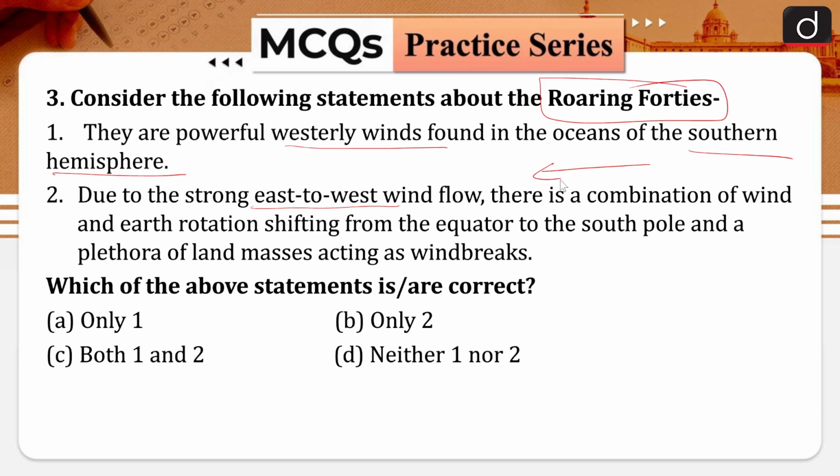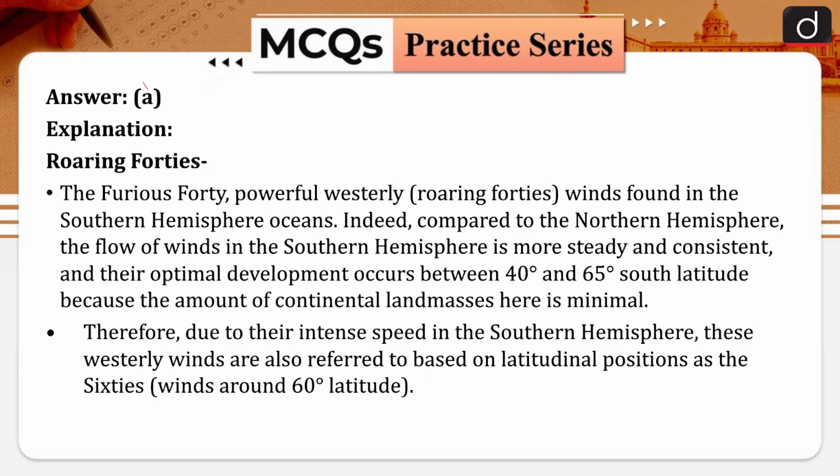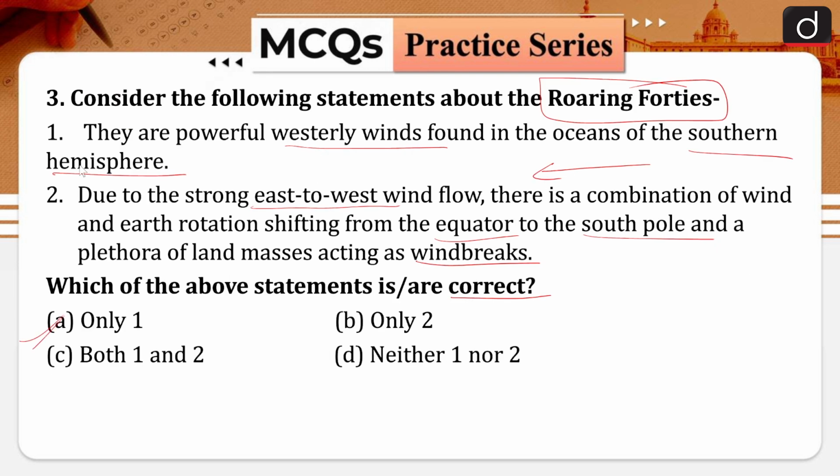There is a combination of wind and earth rotation shifting from the equator to the south pole and a plethora of land masses acting as wind breaks. Which of the above statement is or are correct? Only one, only two, both 1 and 2, neither 1 nor 2. Correct answer is option A, that is 1 only. So first is correct, second is wrong.